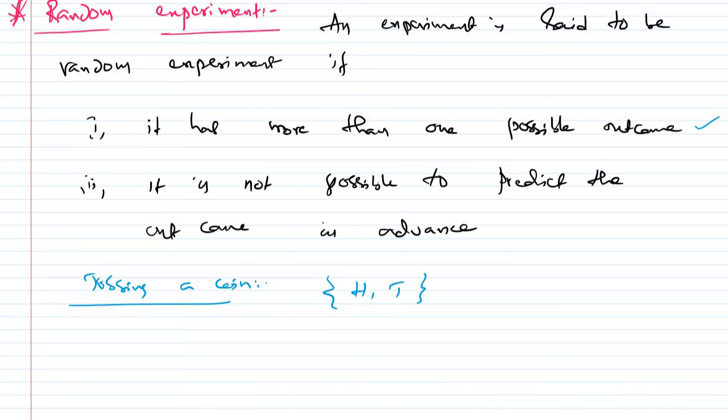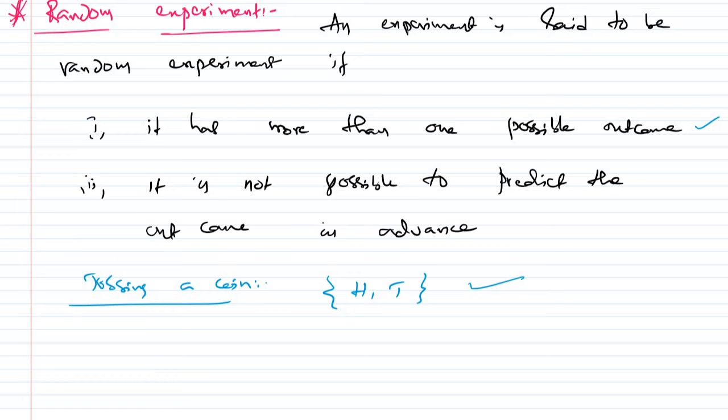Then we have to verify the second condition. If you toss a coin, when it is in the air, can you say whether it falls heads or tails? No, sir. We can't predict it. When it reaches the ground only, we can say that. So this is the second condition: it is not possible to predict the outcome in advance. So tossing a coin satisfies the above two conditions, so it is considered a random experiment.